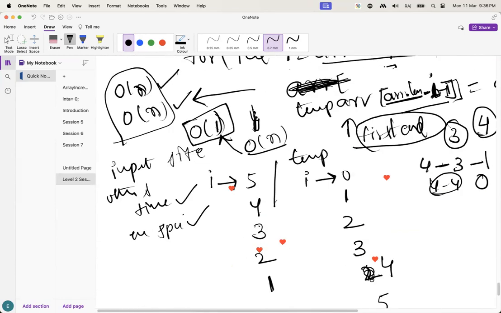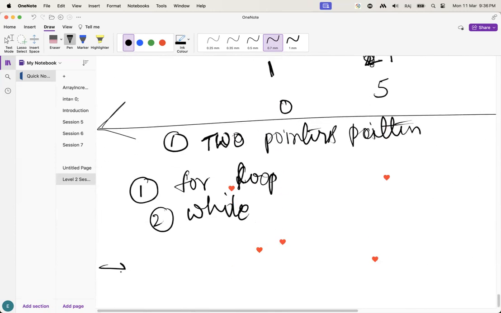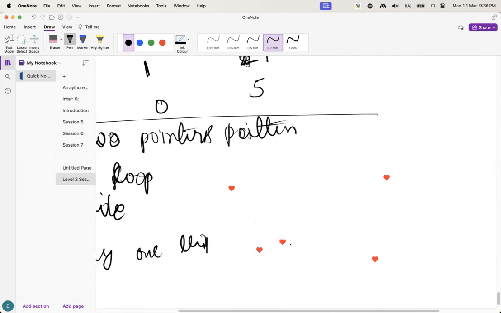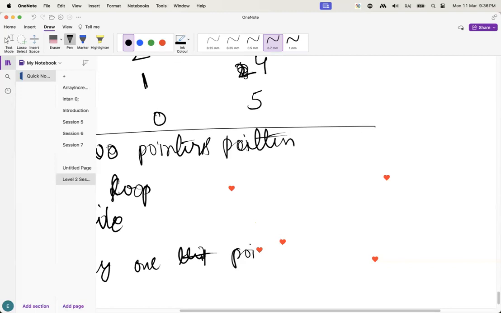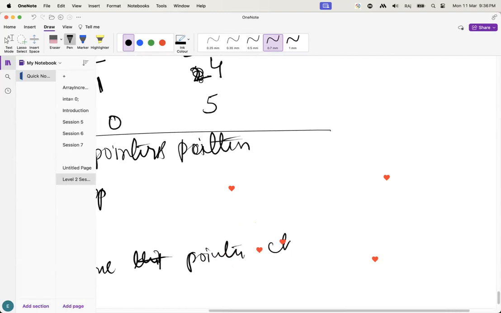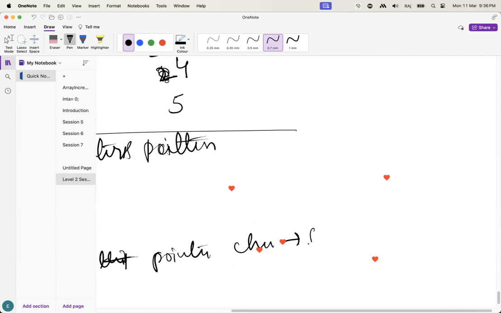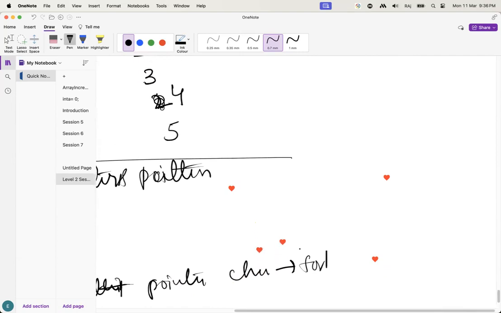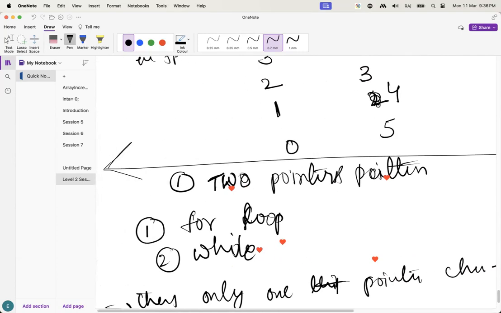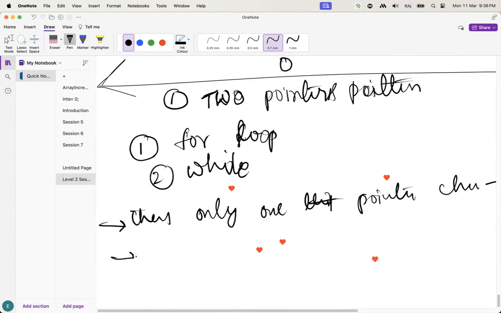So when only one thing is changed, you can say only one pointer is changing, you can go for a for loop. You can go for a for loop, guys. Guys, this is very important. We are going to use this two pointers pattern in a number of medium and hard level questions.